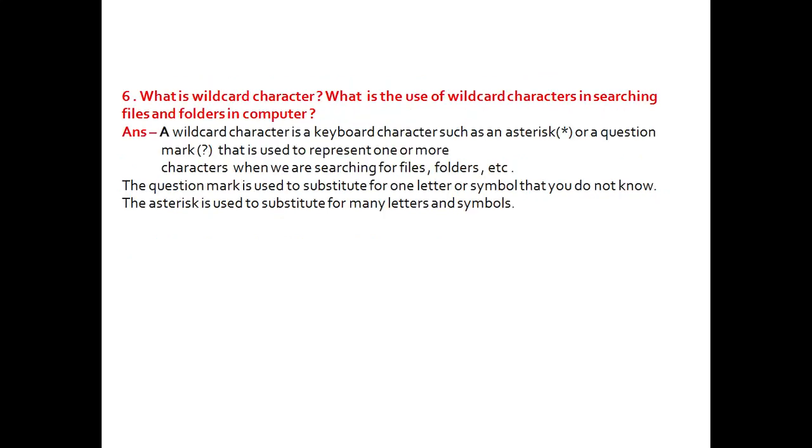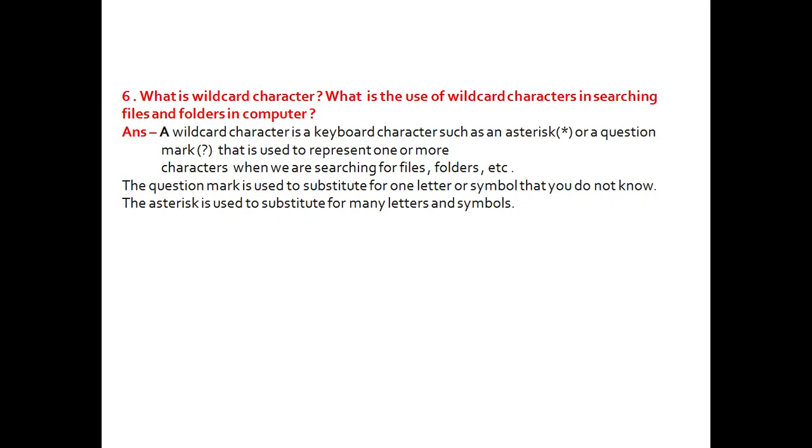Next question, what is a wildcard character? What is the use of wildcard characters in searching files and folders in a computer? Wildcard characters, which are the asterisk and question mark, are used to search for files and folders whose names we may forget. A wildcard character is a keyboard character such as an asterisk or question mark that is used to represent one or more characters when we are searching for a file or folder.